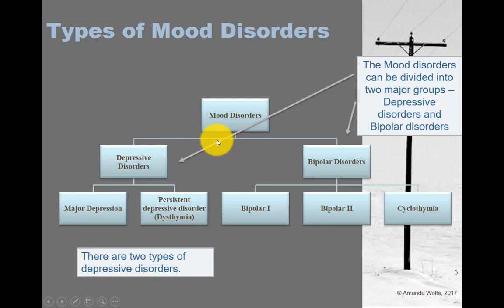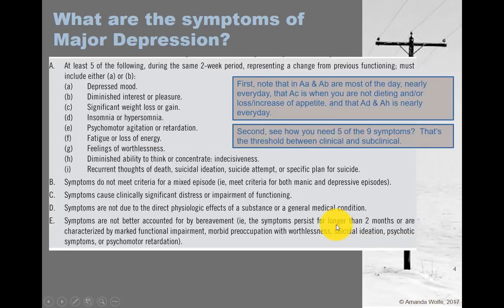This unit is on mood disorders, and if we look at the mood disorder tree I've built here, you can see that it can be divided into two groups, depressive disorders and bipolar disorders. Depressive disorders only have one pole. That pole is depression, whereas bipolar disorders have two poles, depression and mania. So we have our depressive disorders, of which there are two, major depression and dysthymia, which is also sometimes referred to as persistent depressive disorder. And in our bipolar disorders, we have bipolar 1, bipolar 2, and cyclothymia.